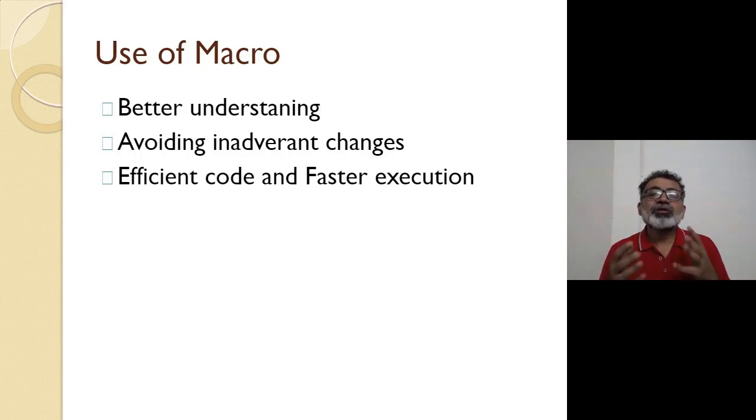C++ has got a better alternative for that. I will show you right now. The C++ programming language came along with a better alternative. There is a difference after all. So I will come to that. I will show you the small program. And the third use of macro is efficient code and faster execution. Definitely efficient code and faster execution, because